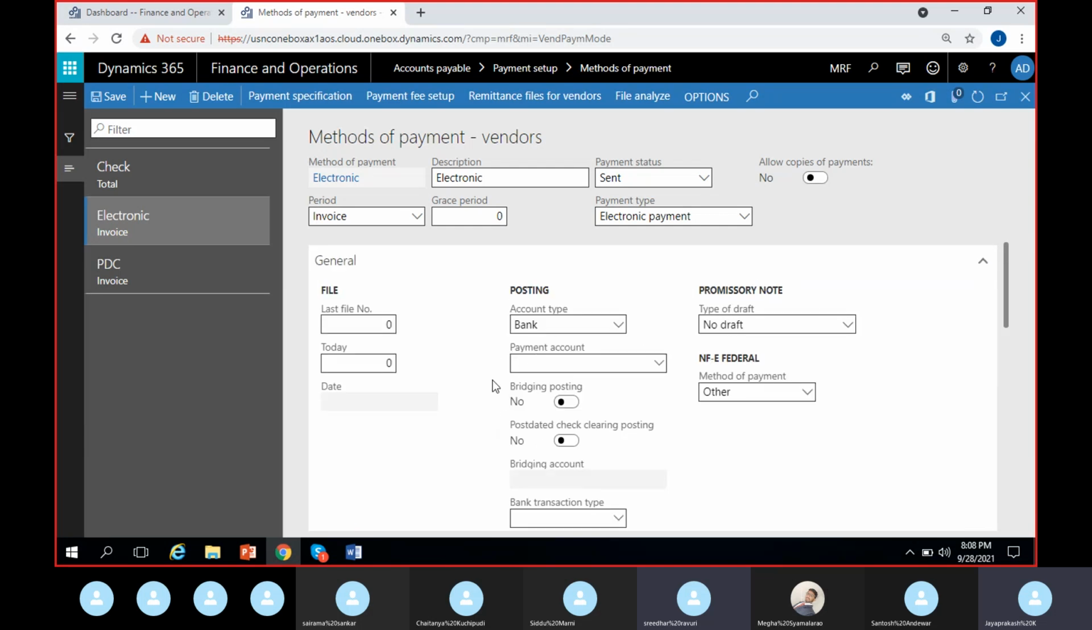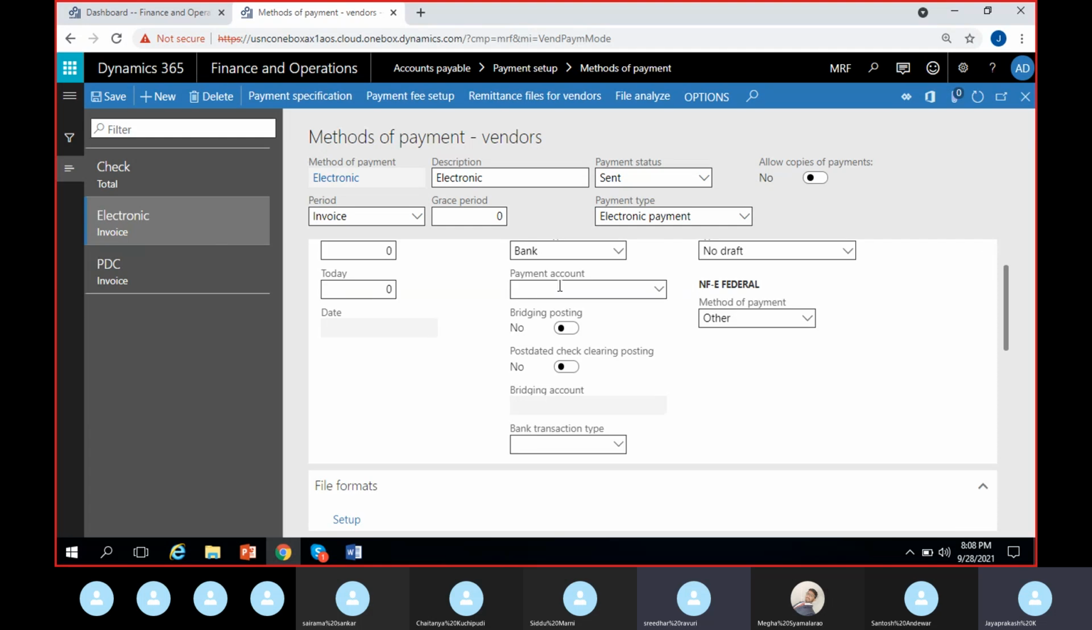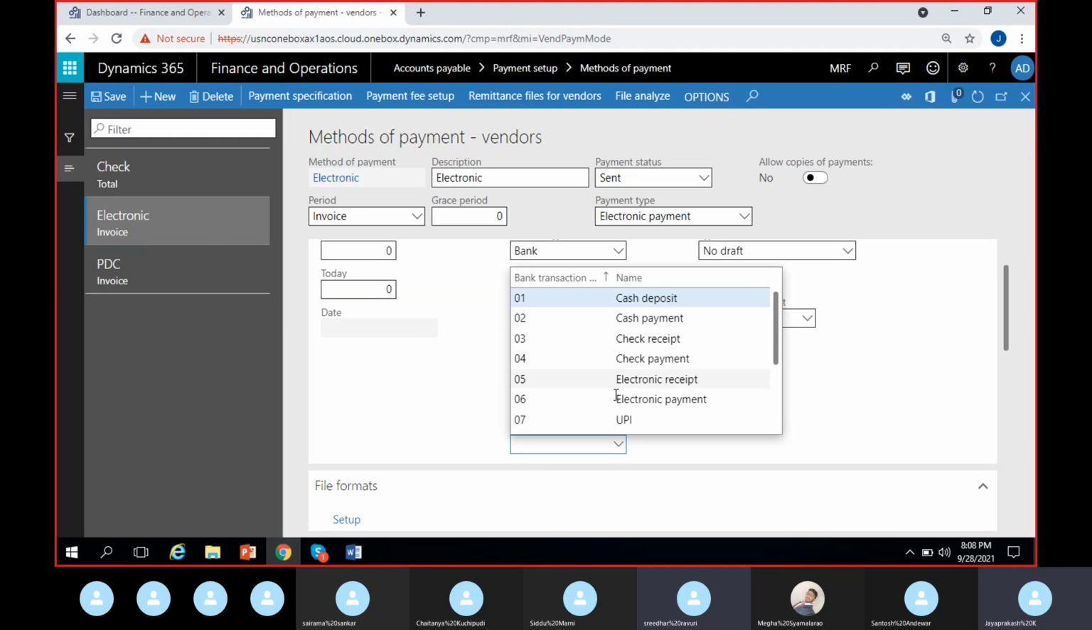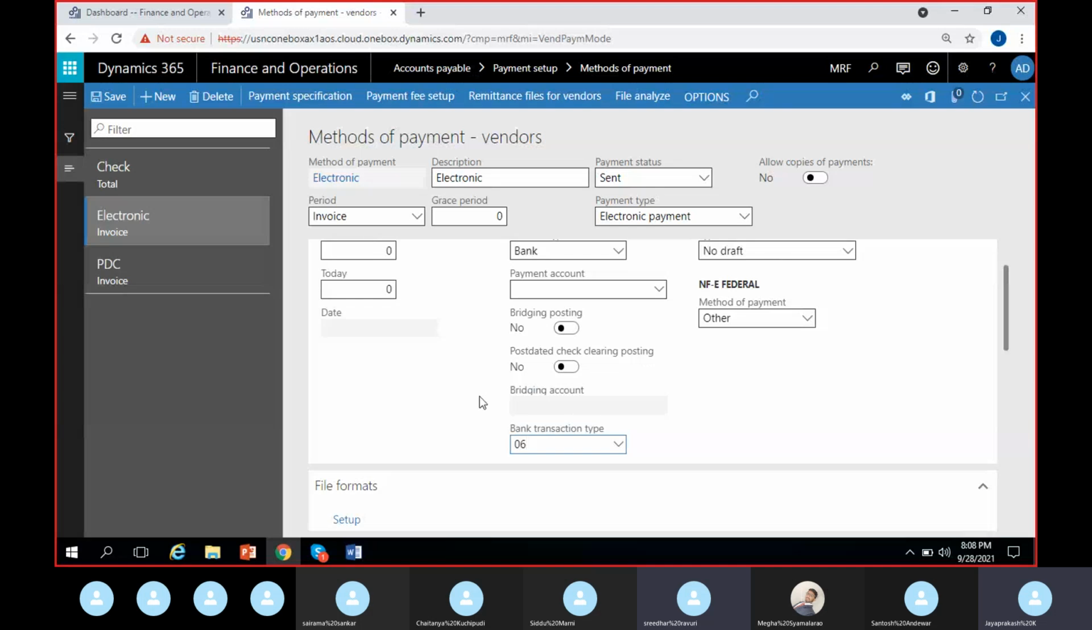Other than bank, I can use a direct ledger account, but not usual because all these method of payments are directly paid through bank only, right? For cash, we will use cash method. Okay, we'll see that part. So for this electronic payment, I am selecting this posting account type as bank, but I'm not selecting any specific bank account. I'm just leaving it, and I can select the bank transaction type. So what is the appropriate bank transaction type here for this electronic payment transaction? 06 electronic payment. Since it is a payment, I'll select 06 electronic payment, so that system will automatically pick this 06 when I create any transaction and select the method of payment as electronic.